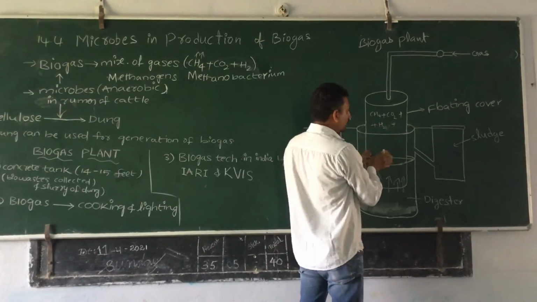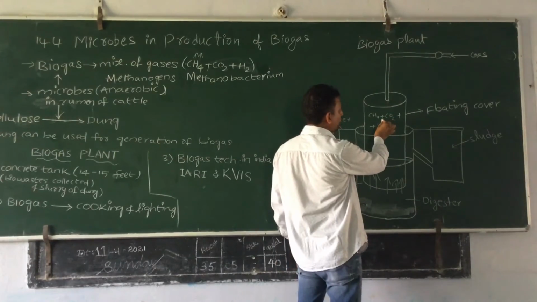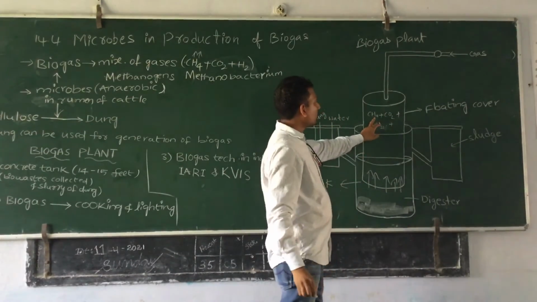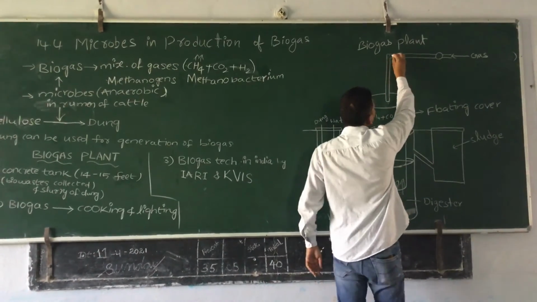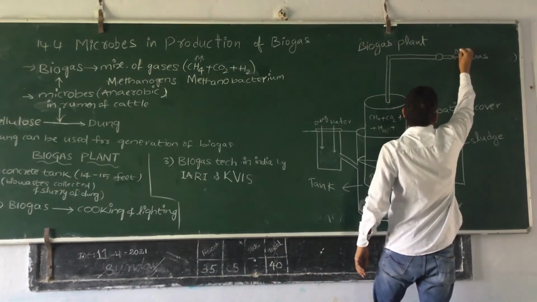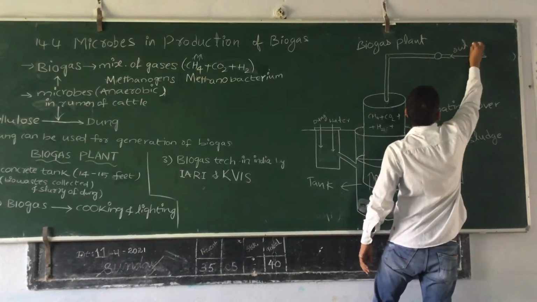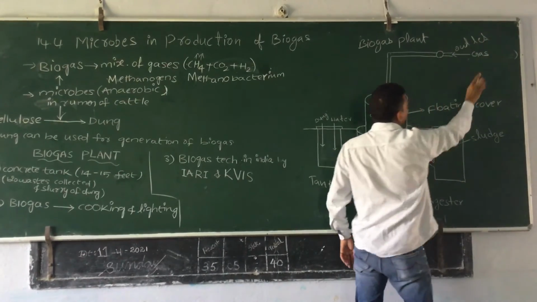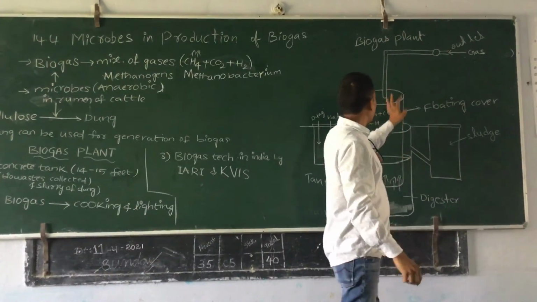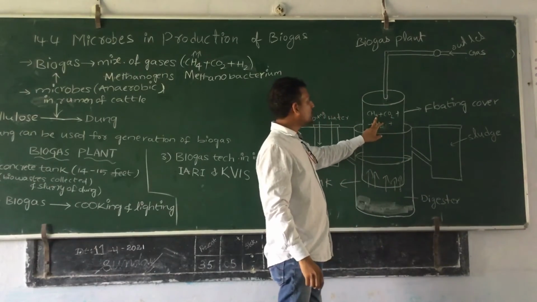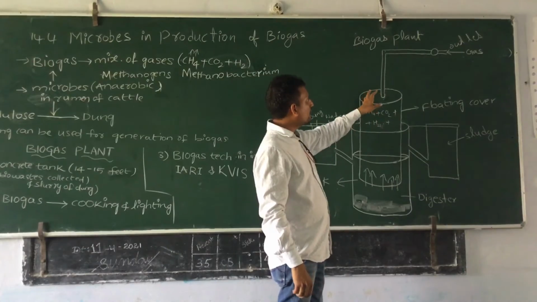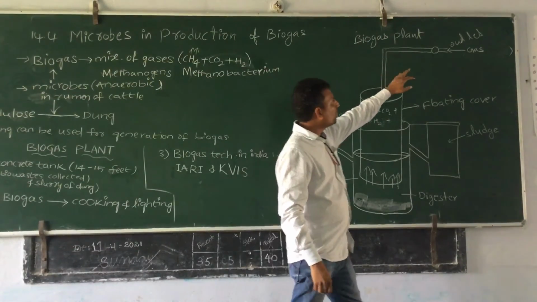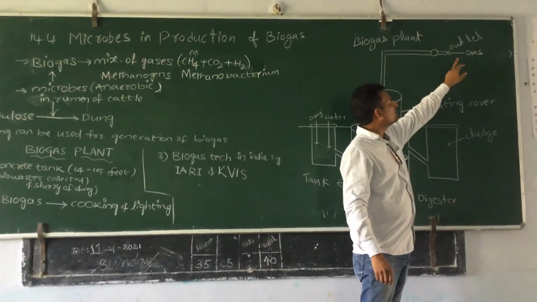Once pressure develops after the collection of a large amount of gas, it is connected to the outlet. Through the outlet, the biogas is released. The biogas, a mixture of gases, contains predominantly methane, CO2, hydrogen and other gases. This mixture is called biogas. It is released into the outlet.